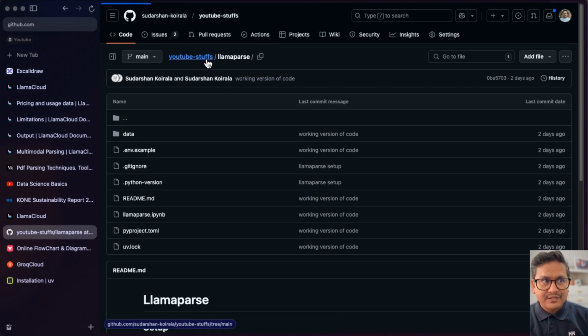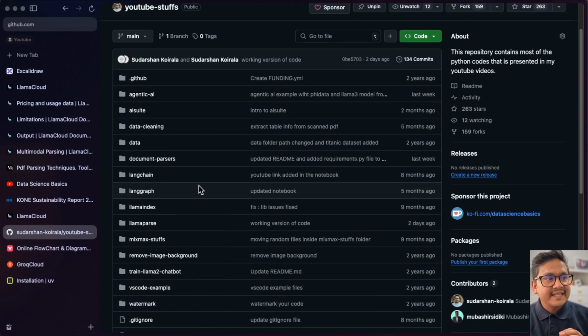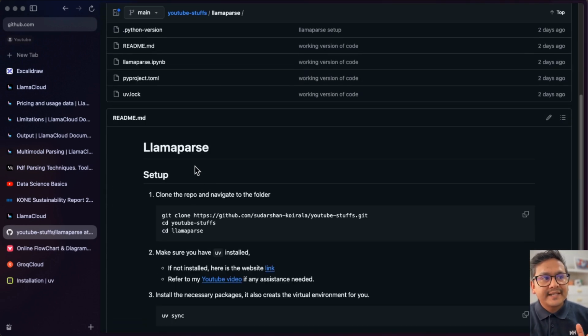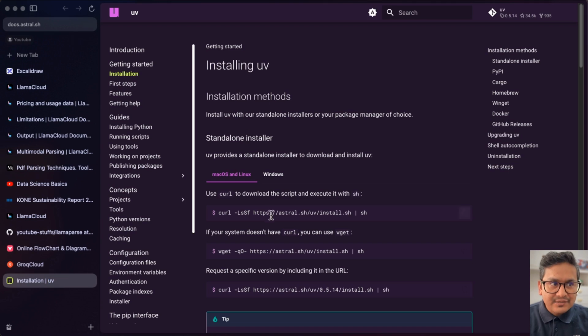So if I go here into the YouTube stops, you can just start whatever you want to do. Inside here, there is this LlamaParse, and I have provided how you need to follow also here. You need to clone this, go inside it, go to this folder, and I'm using UV in order to do the package or to do the virtual environments and so on. If you are new, you can go through this link. So this is the link to go through the UV, how to install it and all the different things.